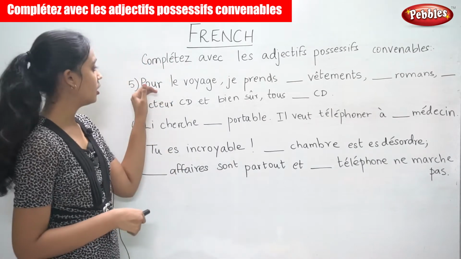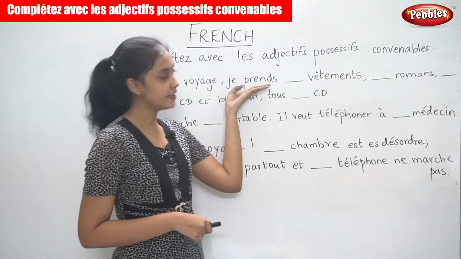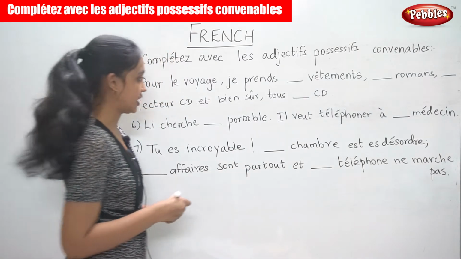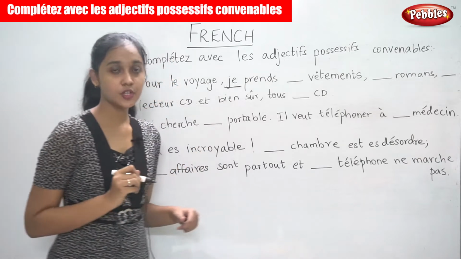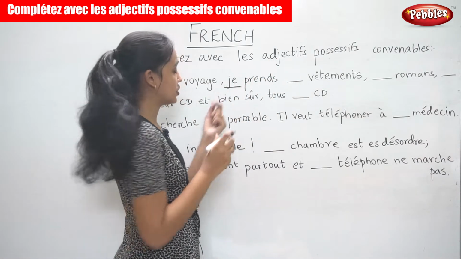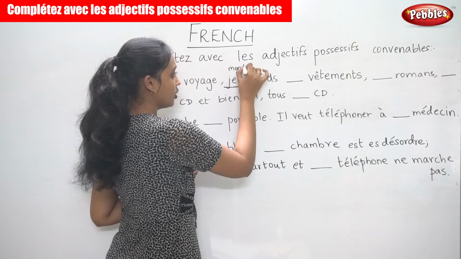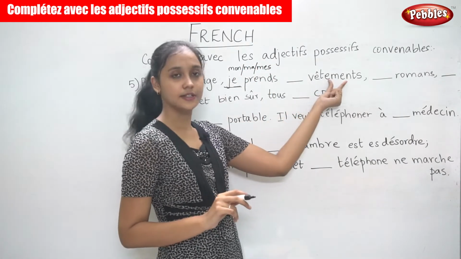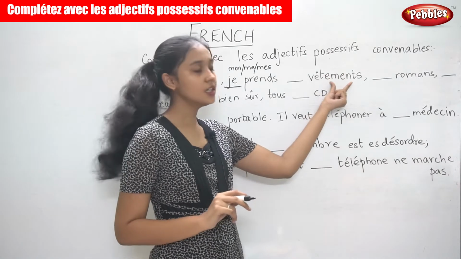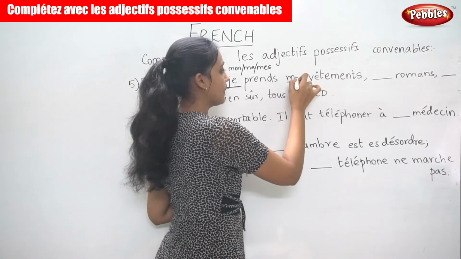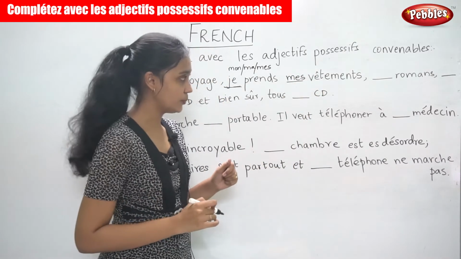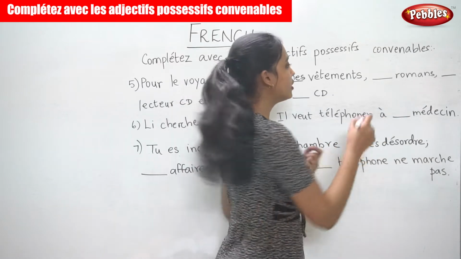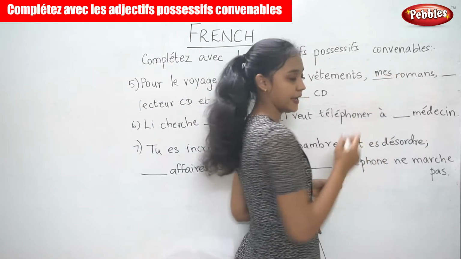The next sentence, "Pour le voyage, je prends ___ vêtements." So now we need to take a look at the subject. It is je. So what are the possessives we can use for the je? Mon, ma, mes. So now we look at the noun, vêtements. It is in the plural form, so we use mes vêtements. The next noun, roman, that is also in the plural form, so we use mes again.